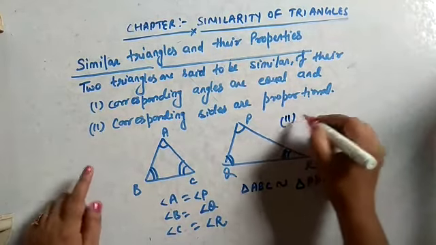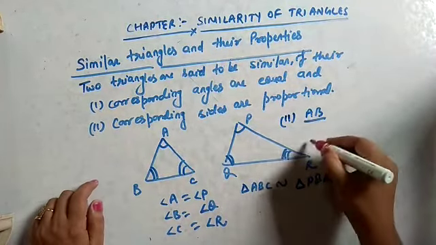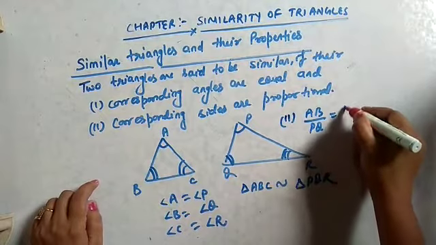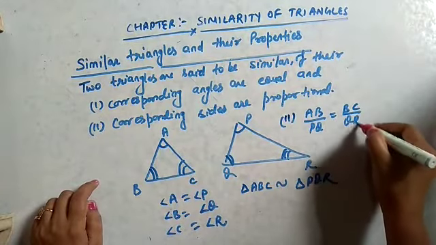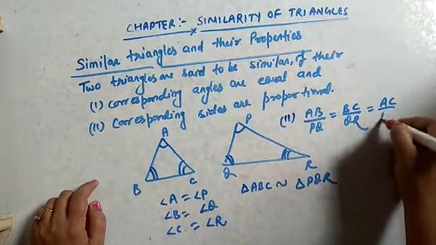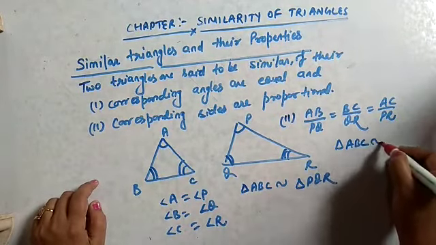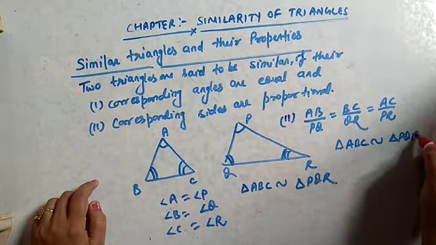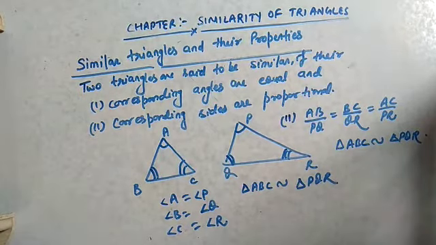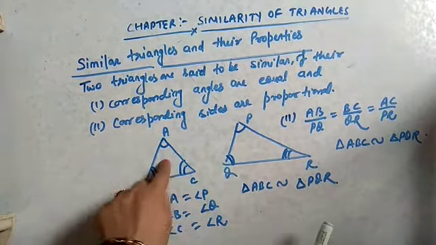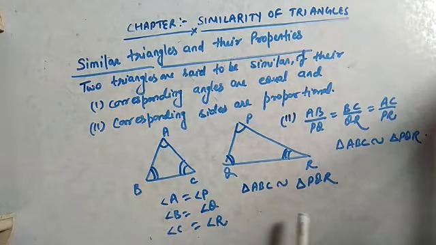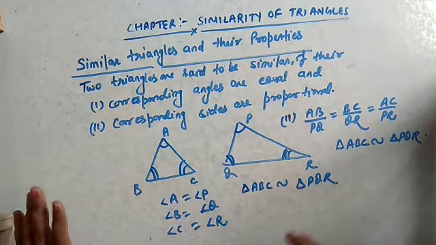Second case, if it is given that AB by PQ is equal to BC by QR equal to AC by PR, then also triangle ABC is similar to triangle PQR. So in these two conditions, if only one is fulfilled, then we can say that both the triangles are similar.